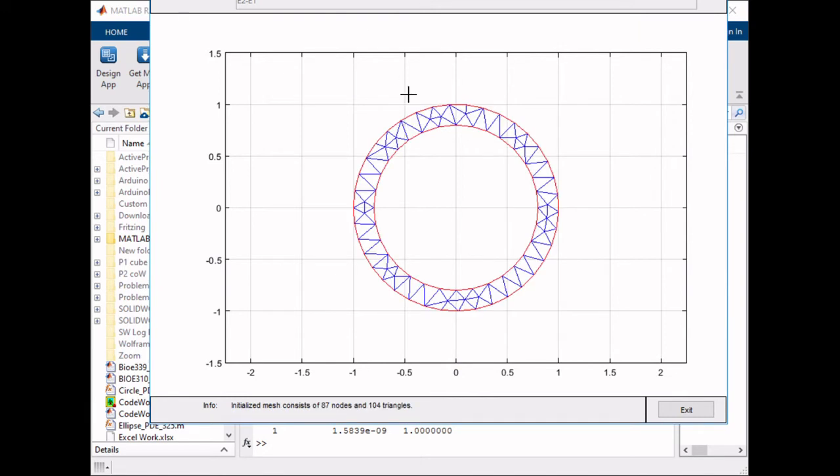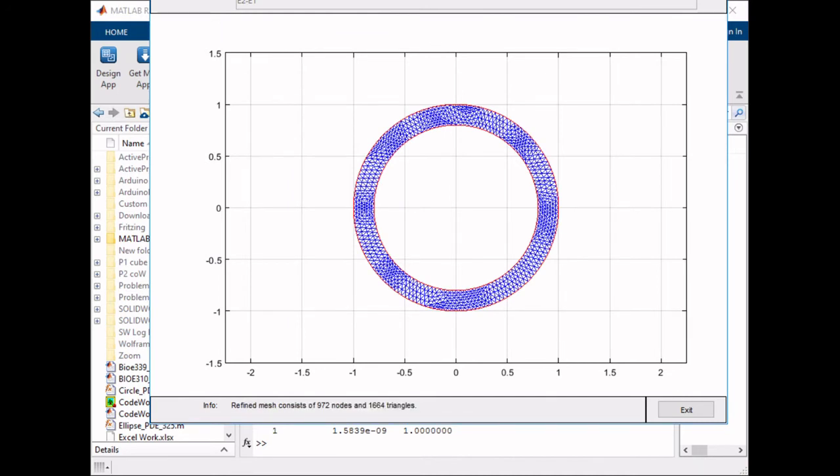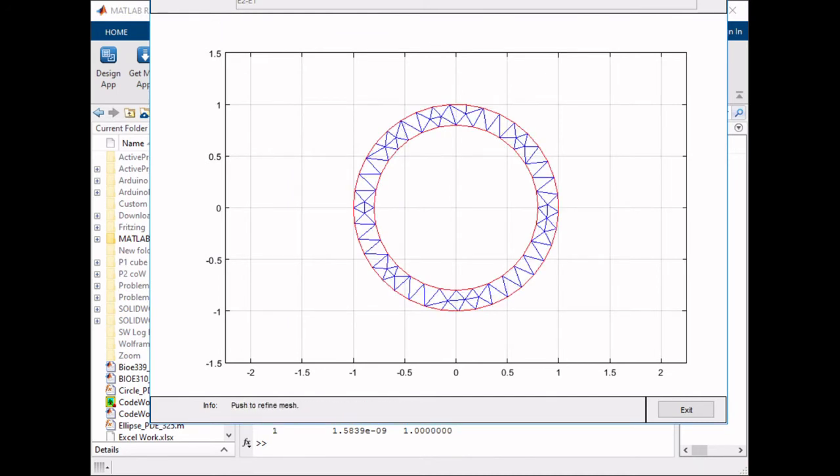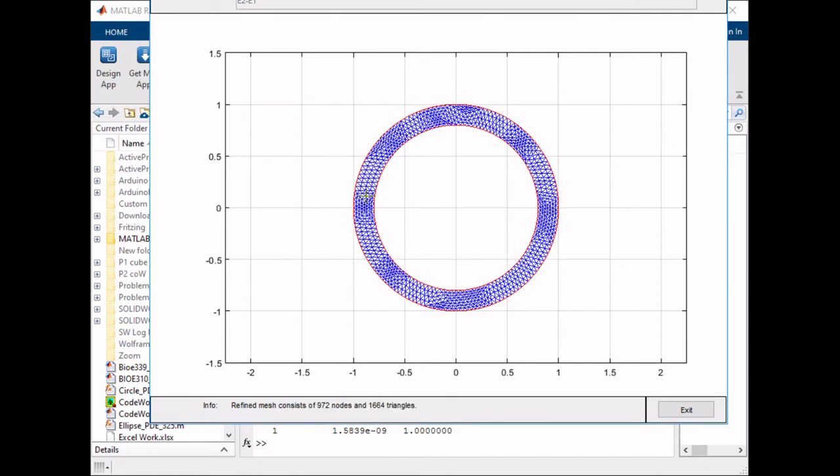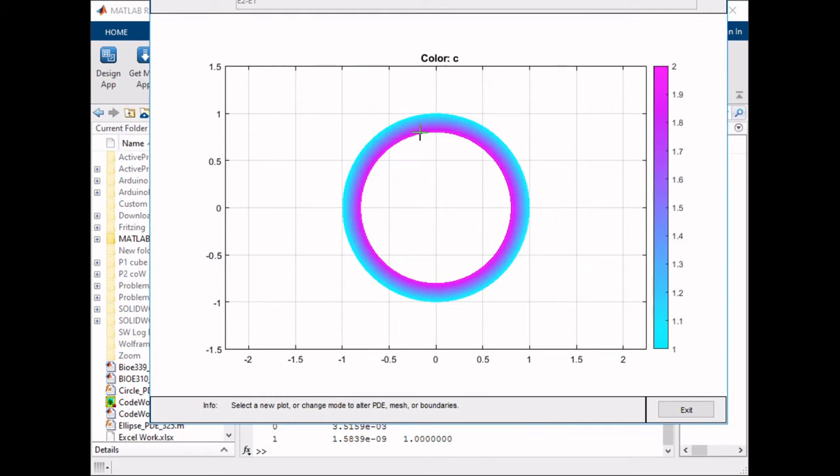And this is just basically going to resemble the particle pathways, or I don't even know, but these triangles are going to tell you how the concentration is going to be done. And you could refine it if you want or make it less refined. I feel like the more refined it is, the better results you're going to have. And so once you have done that, you just click the equals button. That's going to solve the PDEs for you. And there you go. That's the concentration gradient, as you could see with the color bar.